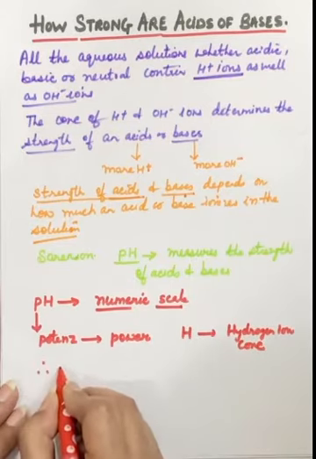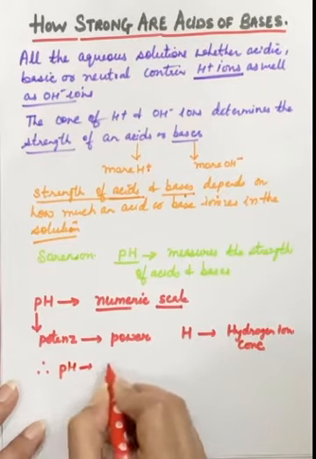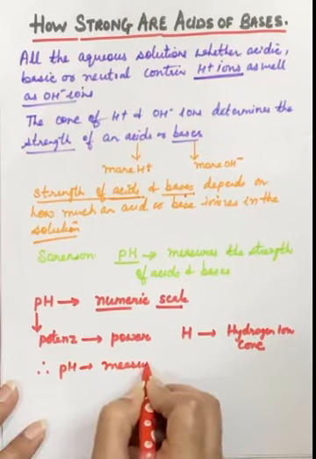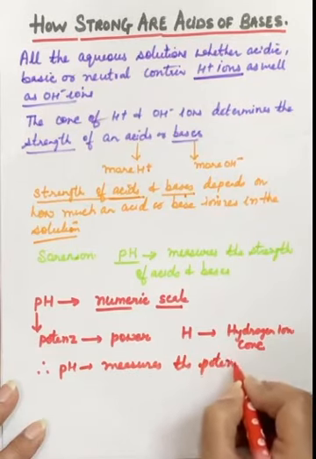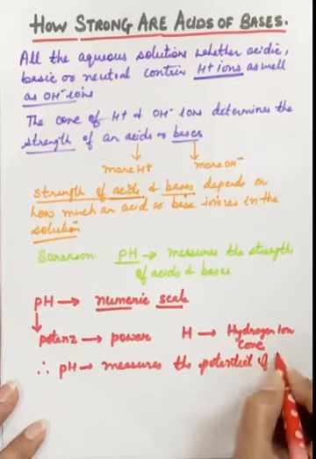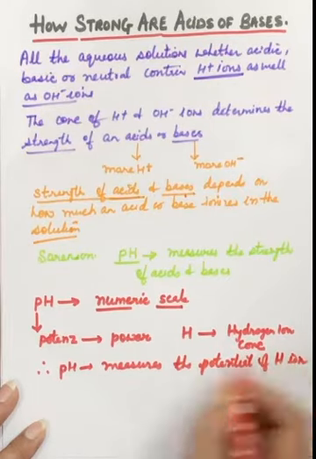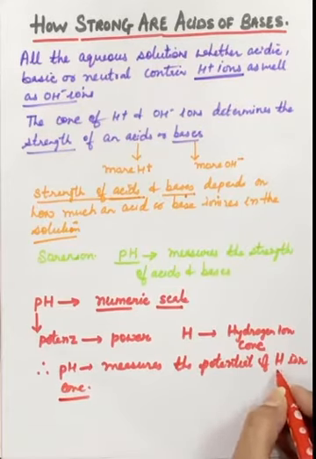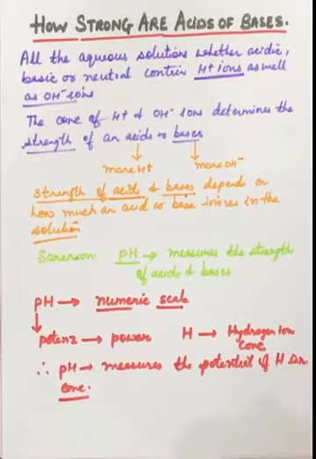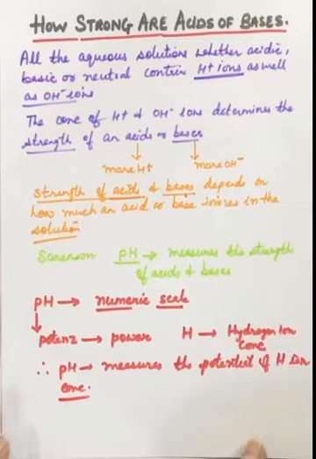Therefore, we can say that pH measures the potential of hydrogen ion concentration. More is the hydrogen ion concentration, more is the strength of that acid. Now, the calculation of pH is not in the syllabus, but I'm giving you a little idea about what this pH actually is.